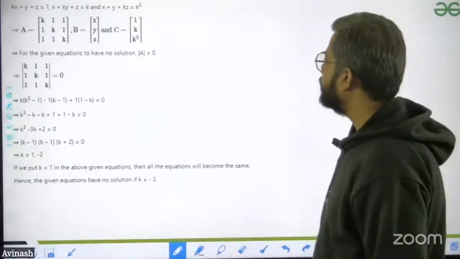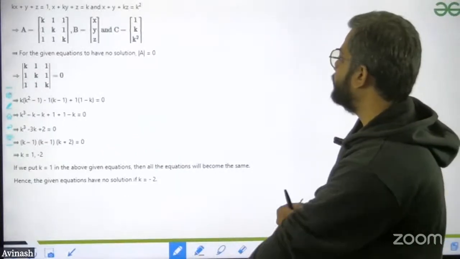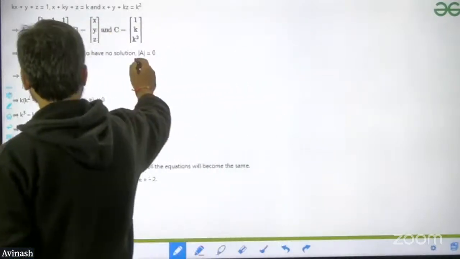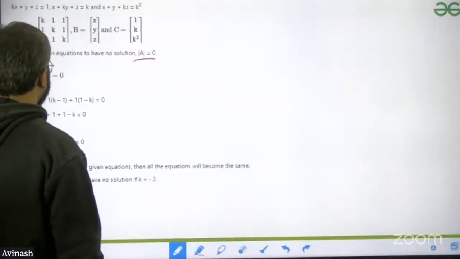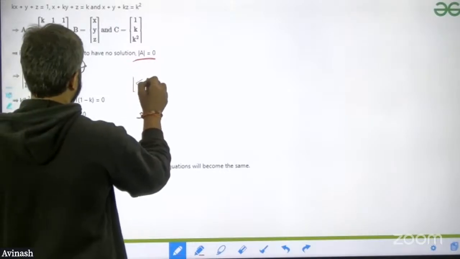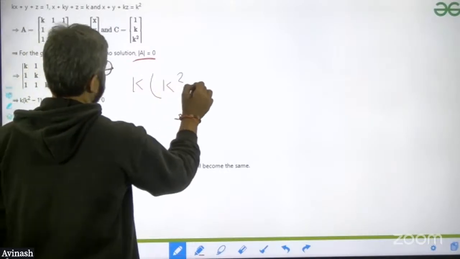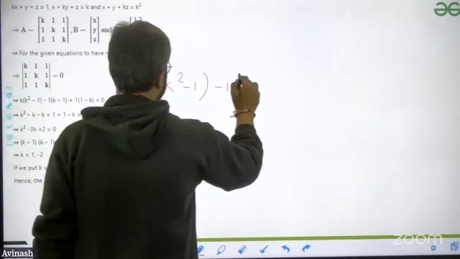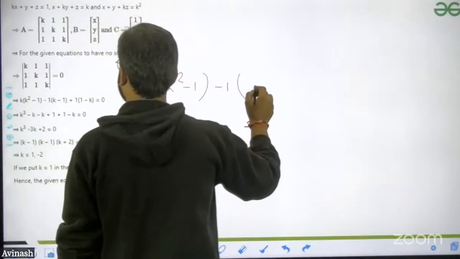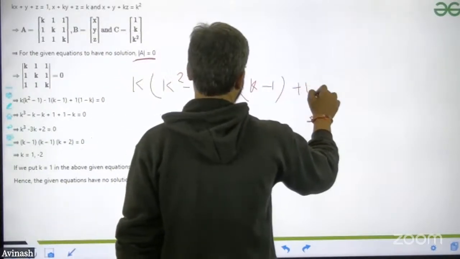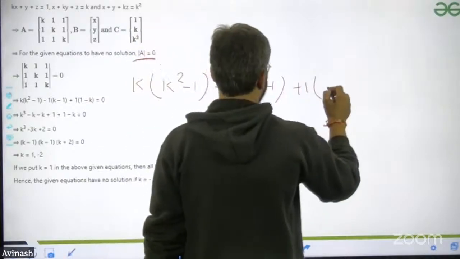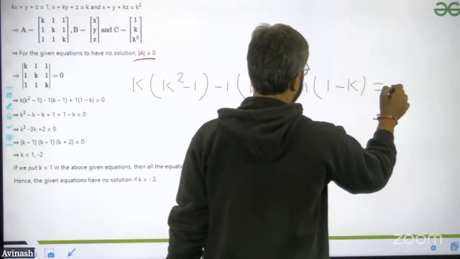let's solve this part. The question is given, we have to just go for the determinant of A equal to 0. So k, 1, 1, k, 1, 1, k, that will be k square minus 1, minus 1, that will be k minus 1, plus 1, 1 minus k is equal to 0.